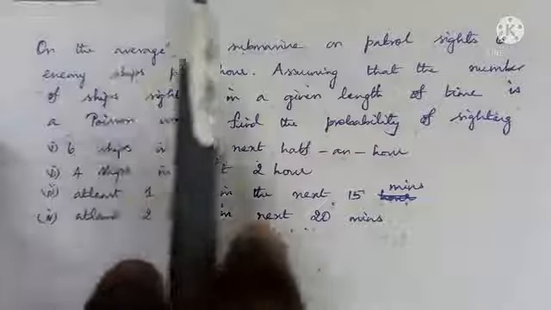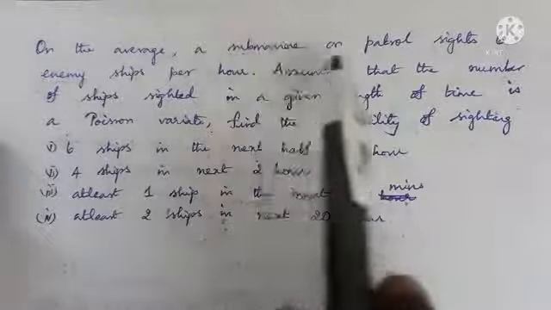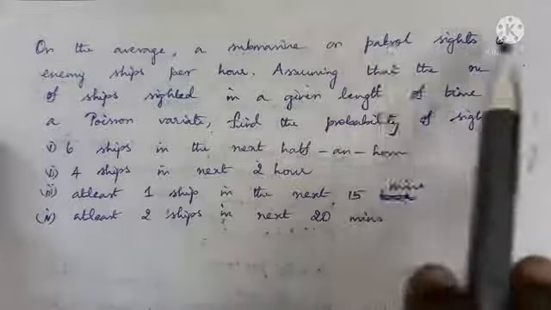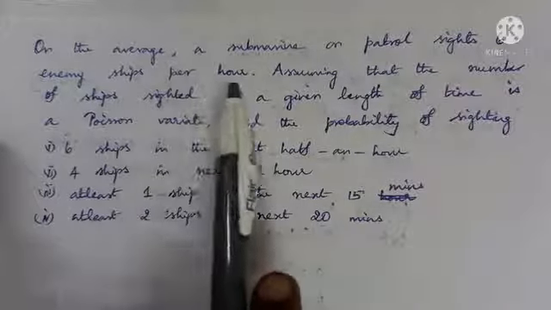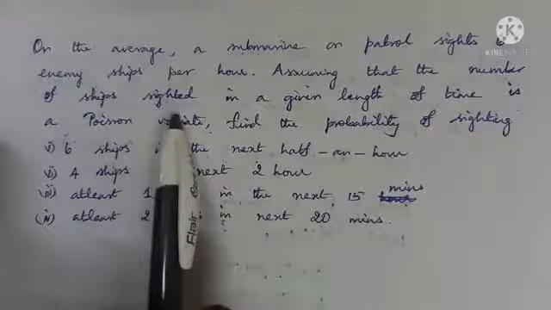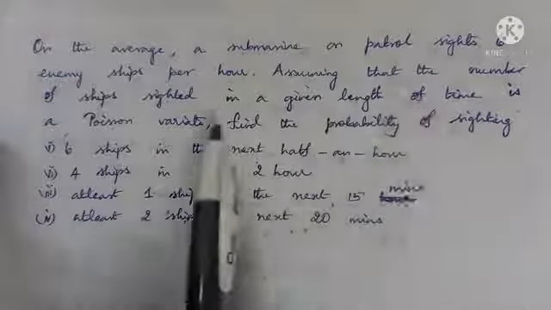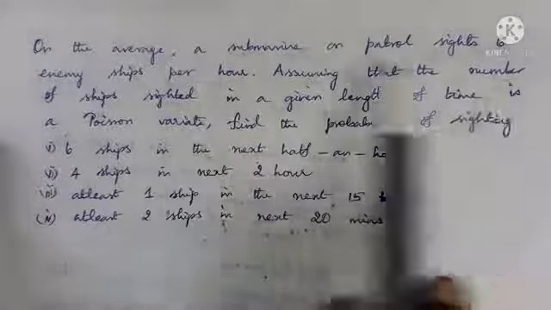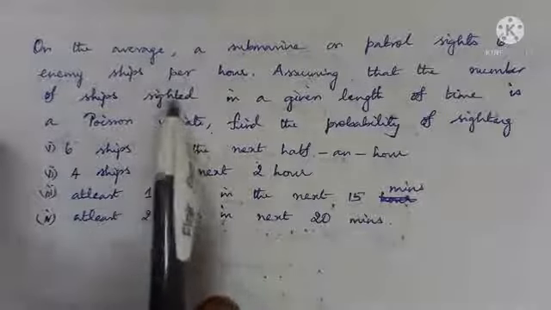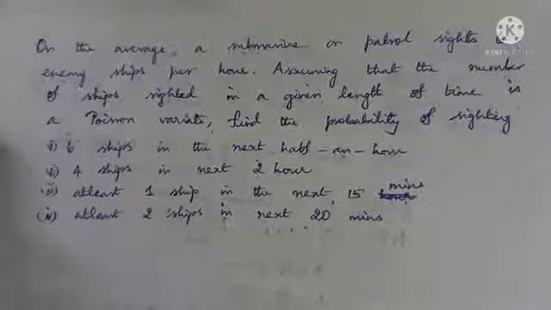See, on the average, a submarine on patrol sights 6 enemy ships per hour. Assuming that the number of ships sighted in a given length of time is a Poisson variate. So number of ships sighted is a Poisson process, given. So what shall we assume?